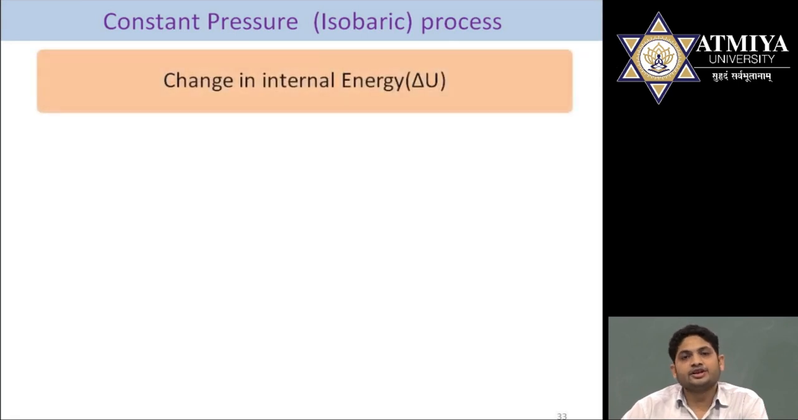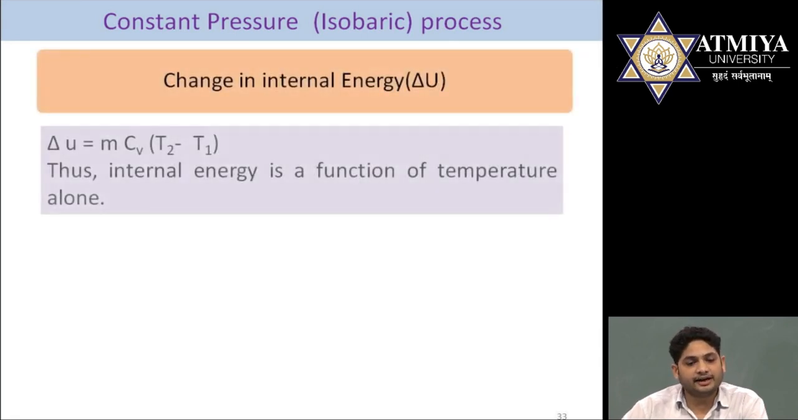Next one is change in internal energy, that is delta U. Again delta U is equal to mCv(T2 minus T1). So we can say internal energy is a function of temperature only.